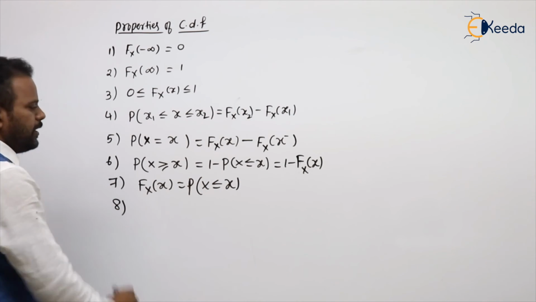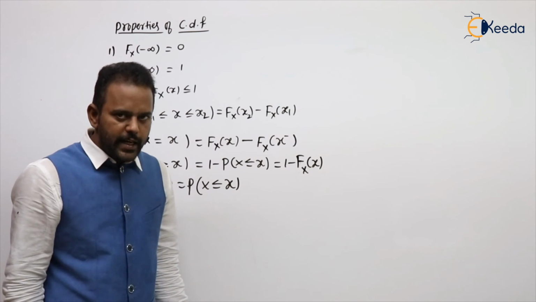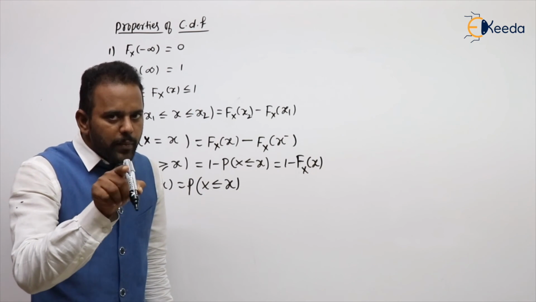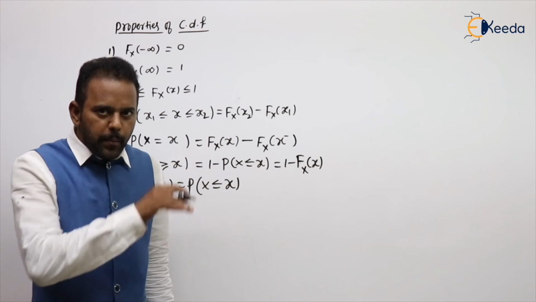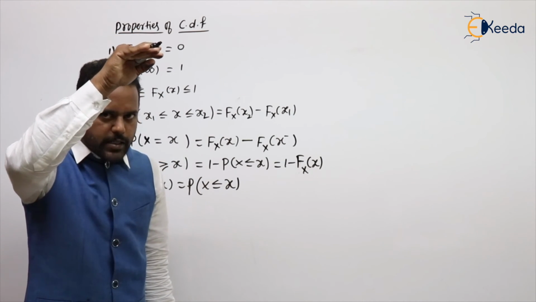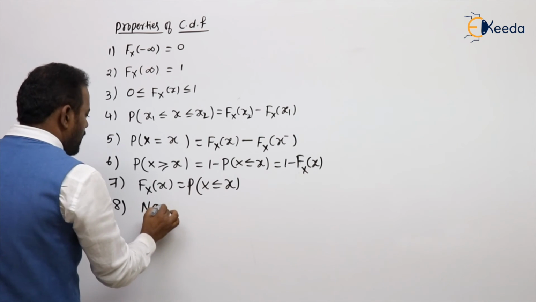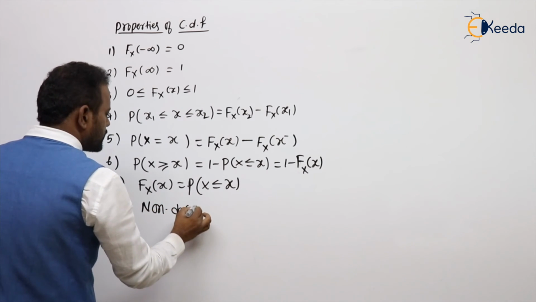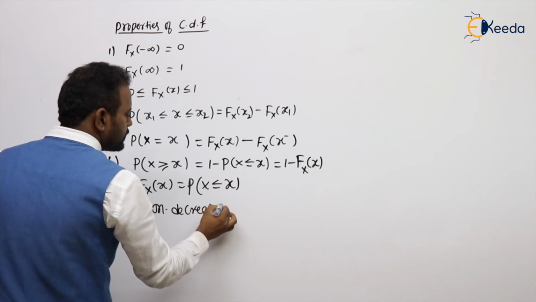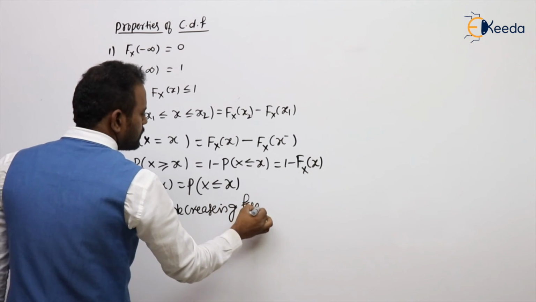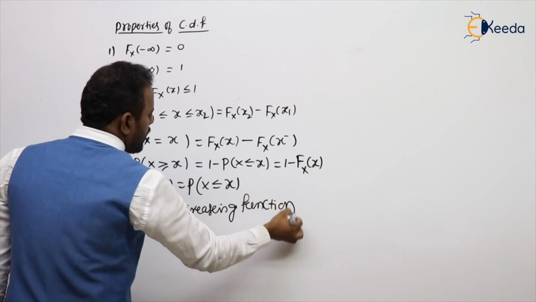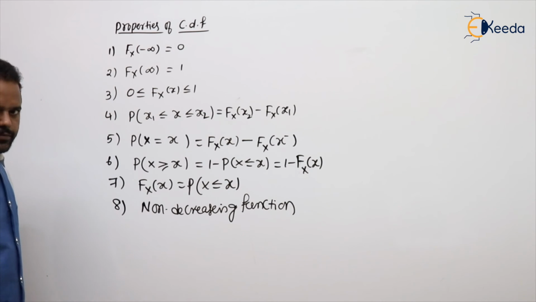If you see the graphs of a CDF, it never decreases, you can observe. It may be constant or increasing. That is, it is a non-decreasing function.